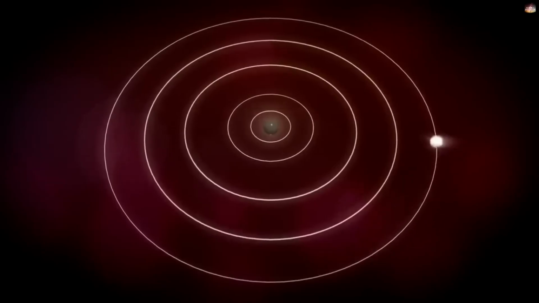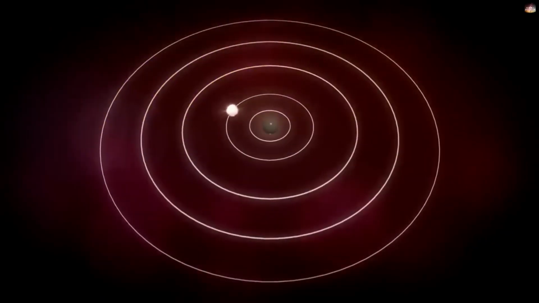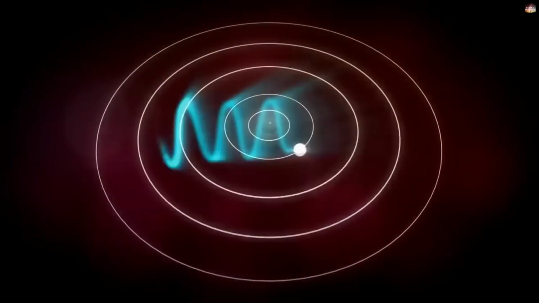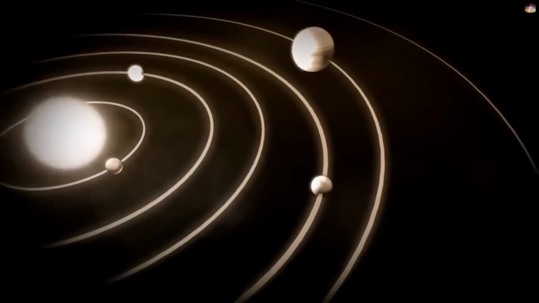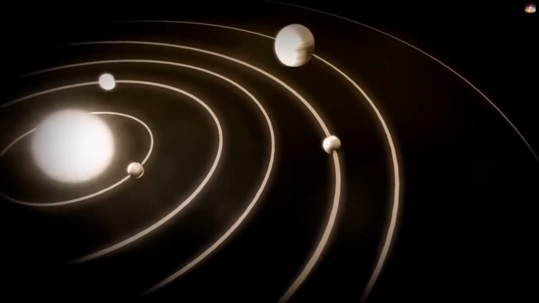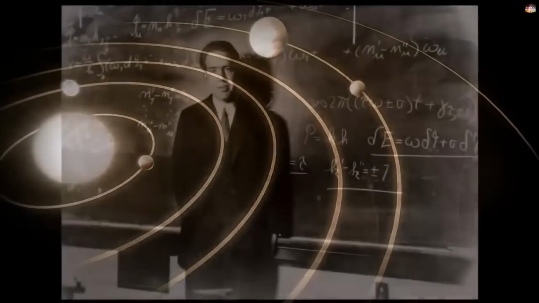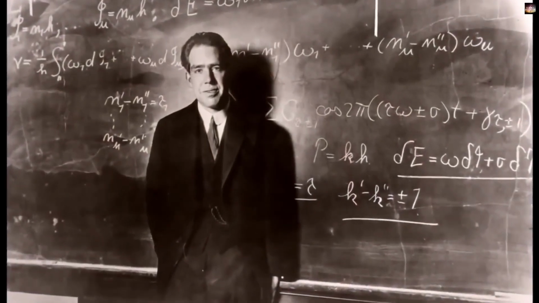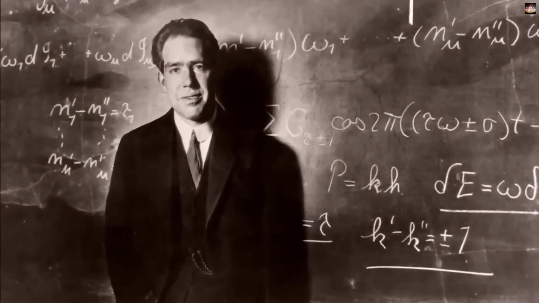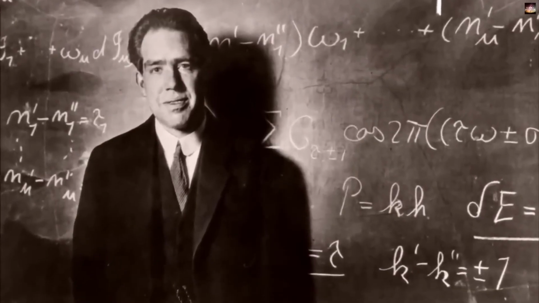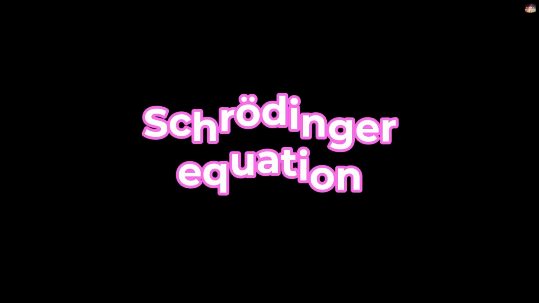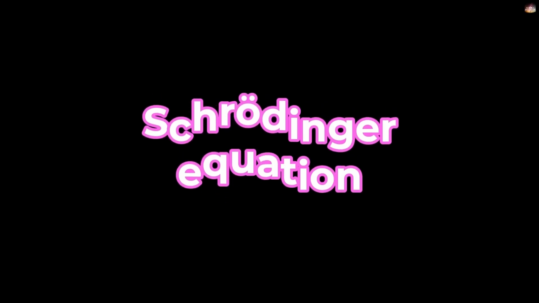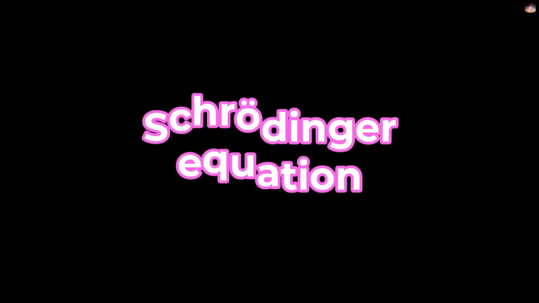But when humans first started observing things on a small scale, like how an electron orbits the nucleus, how an electron behaves, then we found that Newton's laws do not apply at this length scale. To describe the tiny world, we needed another kind of mechanics, which was named quantum mechanics. Just like Newton's second law, in the quantum world, the equation that is analogous to Newton's second law is called the Schrödinger equation. Well, what is the Schrödinger equation and what does it want to tell us? Today we will discuss this in full detail.